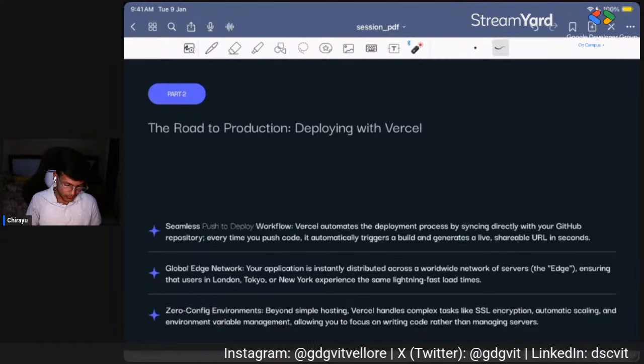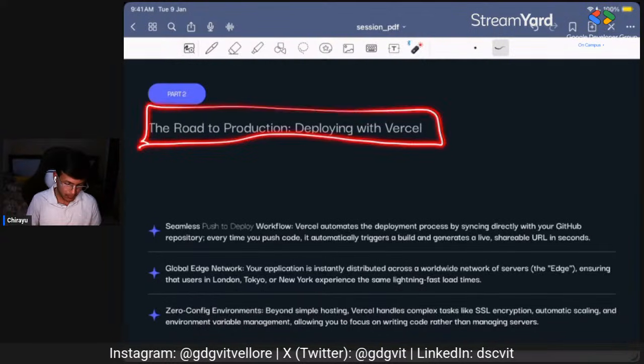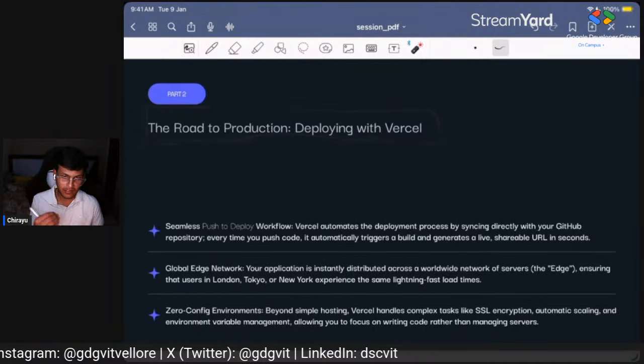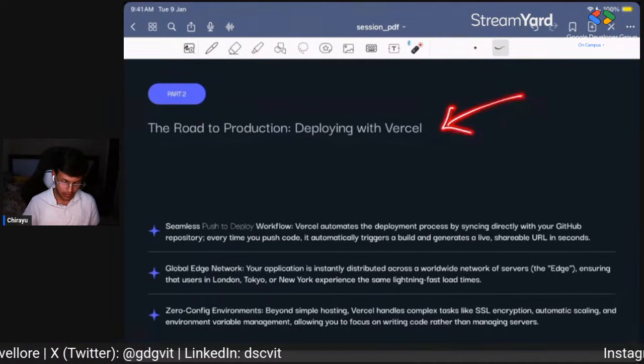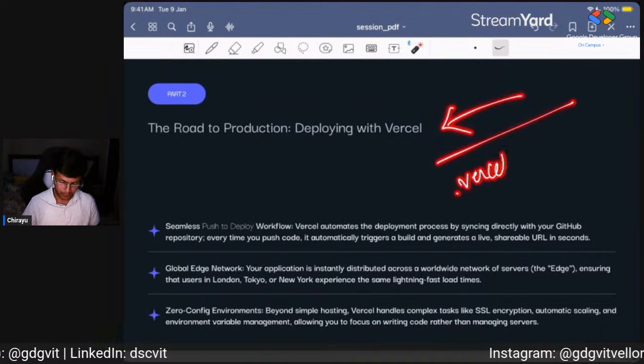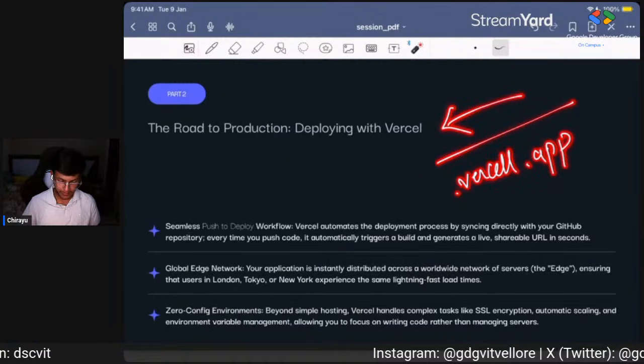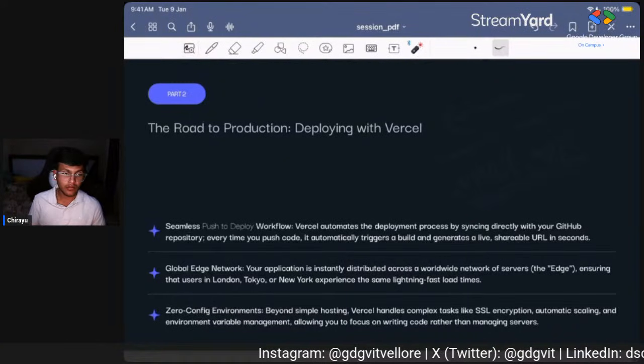So what we are going to use is Vercel for deployment, which already makes our life way easier because it already provides us a .vercel.app domain.